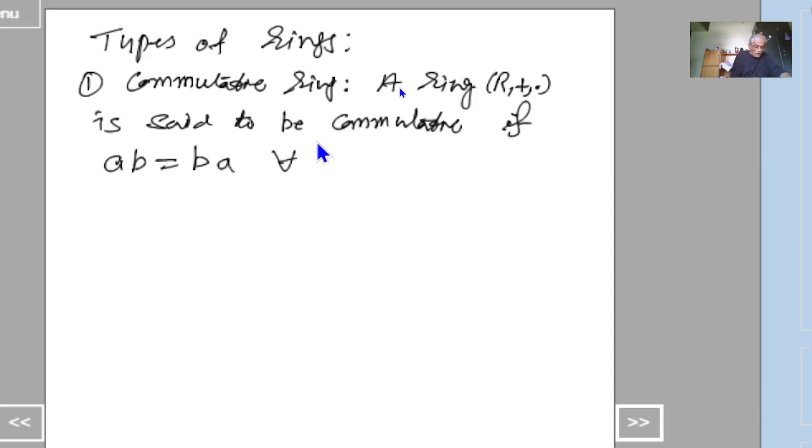This is true for all a, b belongs to R. If the commutative law holds with respect to multiplication, then we say that the ring R is commutative.